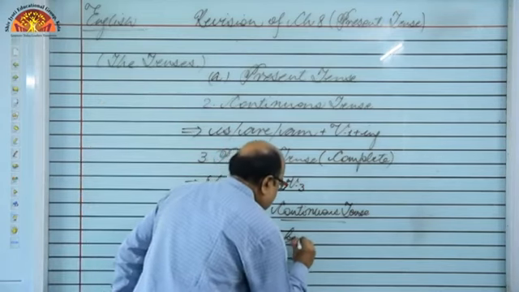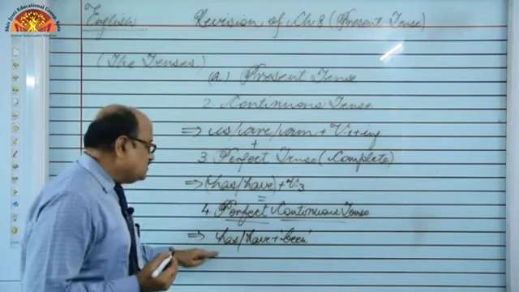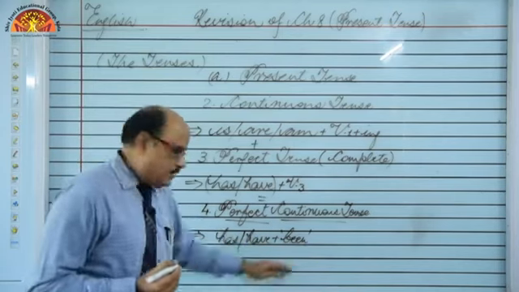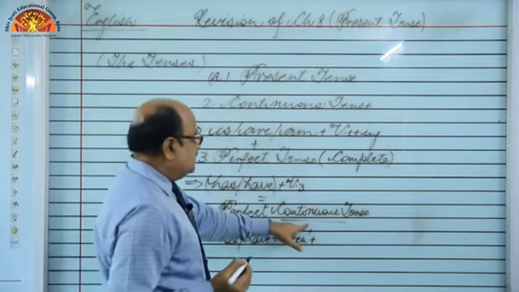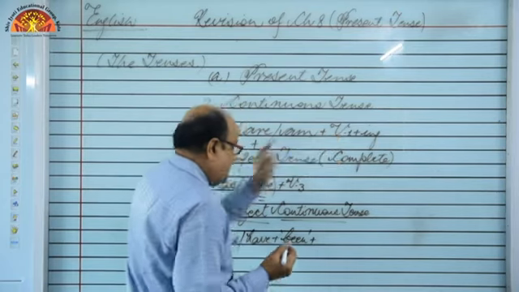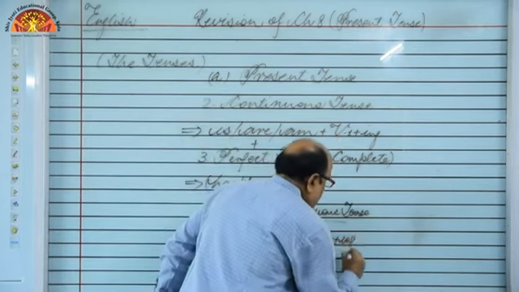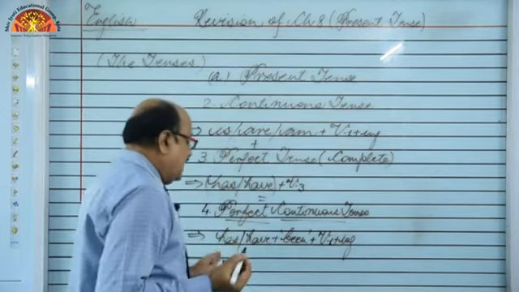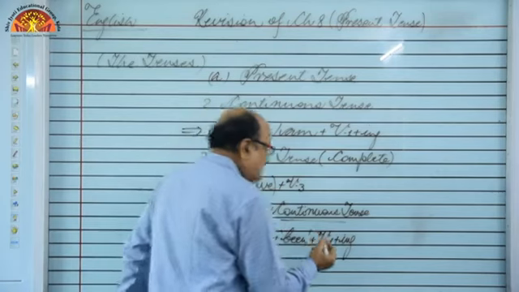Since time is given, we will add one more word, and that is been. So it becomes has been, have been. Got it? And one more thing we have taken out, and that is from continuous tense. Continuous tense means V1 ing. So it becomes has been V1 ing, have been V1 ing, right?